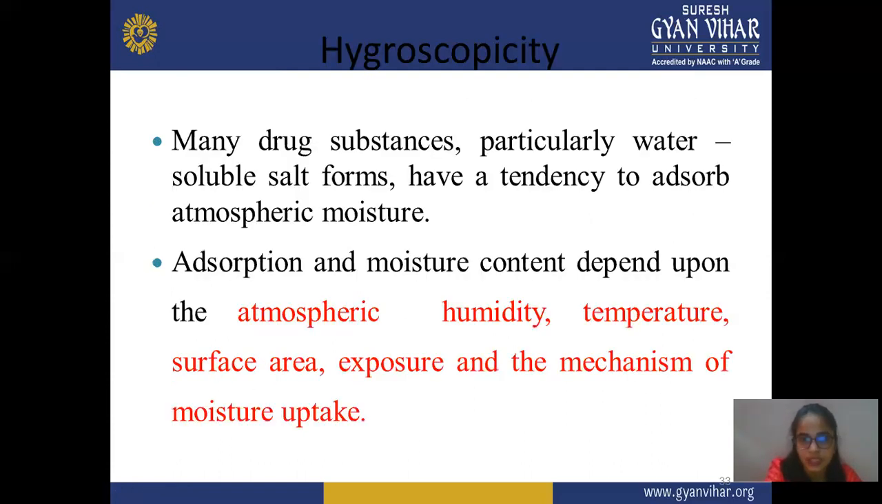Next is hygroscopicity. Many drug substances, particularly water-soluble salt forms, have a tendency to absorb atmospheric moisture, and the absorption and moisture content depend on the atmospheric humidity, temperature, surface area, exposure, and mechanism of moisture uptake. This means you check whether your drug is in a hygroscopic form or water-soluble form. Hygroscopy means the drug molecule has a tendency to easily absorb moisture, and it may show more solubility after absorbing moisture.